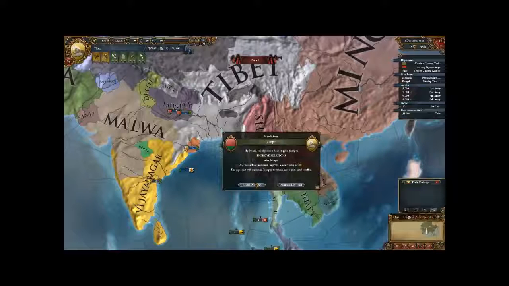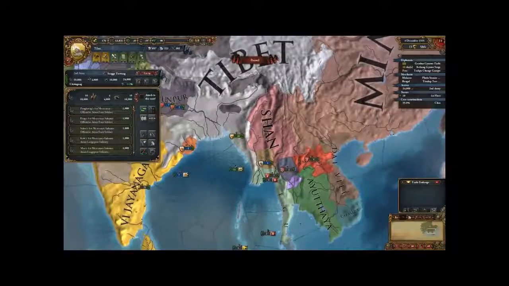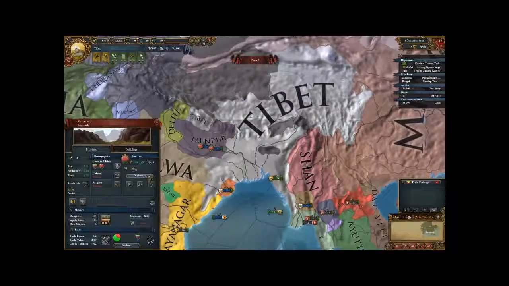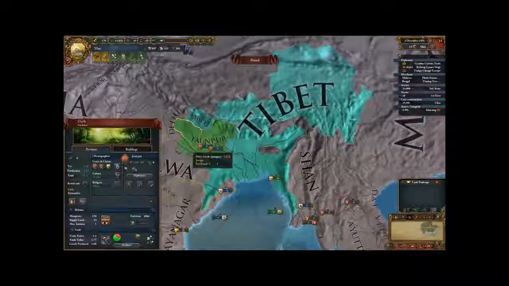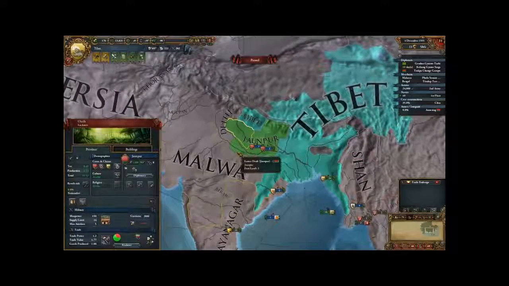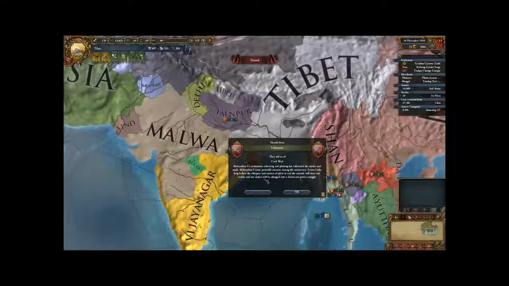So let's see, this message is, we've improved relations with Jaunpur. Okay, fair enough, that is one of our vassals. Here we can go and annex at any time. In fact, let us begin annexation right now. Jaunpur do not have any extraneous cores anywhere, and they also don't have any claims, so might as well just annex them.